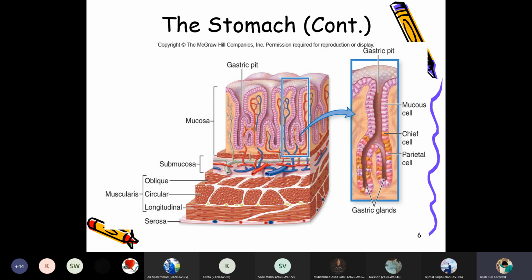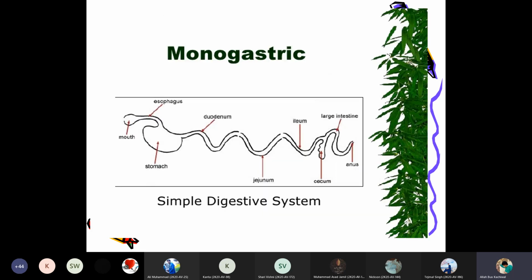As I have told you, there are three layers in the muscular layer: the oblique layer, the circular layer, and the longitudinal layer. All these are smooth muscles, distributed in an oblique nature, a circular nature, and then longitudinal. The last layer, the outer covering, is known as the serosa. So there are four layers present in the stomach: tunica serosa, tunica muscularis, tunica submucosa, and tunica mucosa.